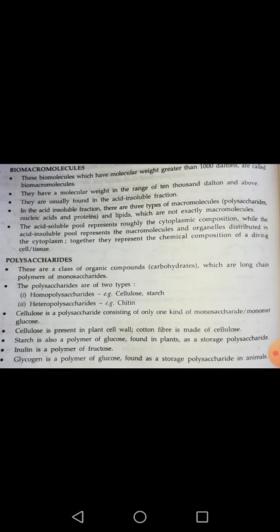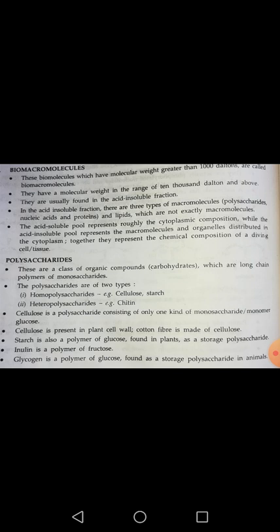We can classify these polysaccharides into two different types: homopolysaccharides and heteropolysaccharides. Now what is the difference between them? A homopolysaccharide is a long chain which is composed of only a single type of monomer. For example, cellulose is a kind of homopolysaccharide chain, and starch is a kind of homopolysaccharide chain, which are composed of a single type of monomer.